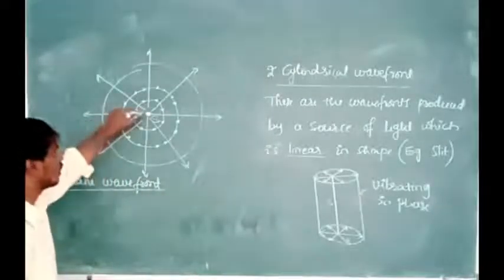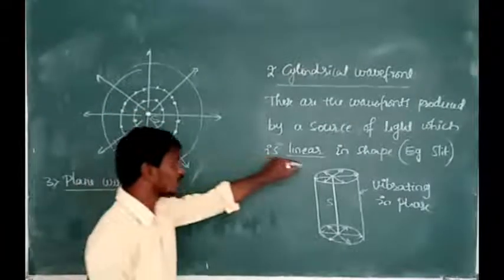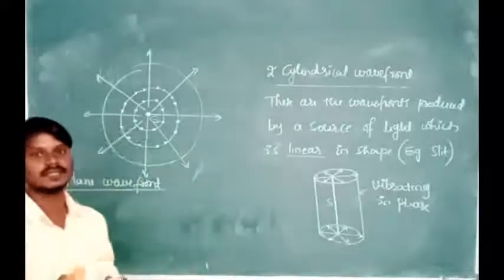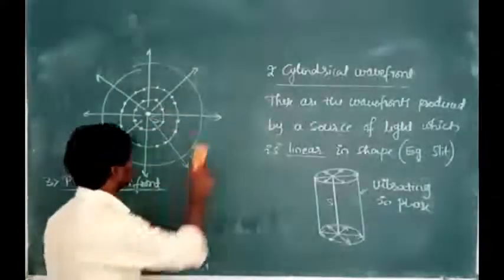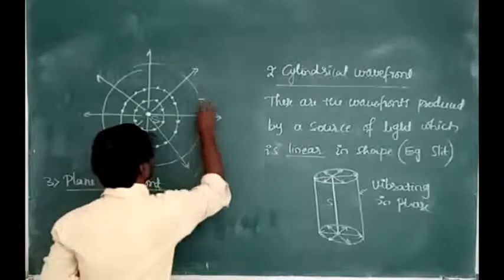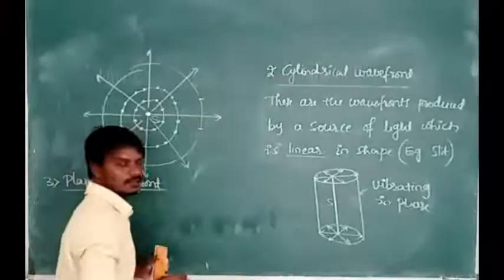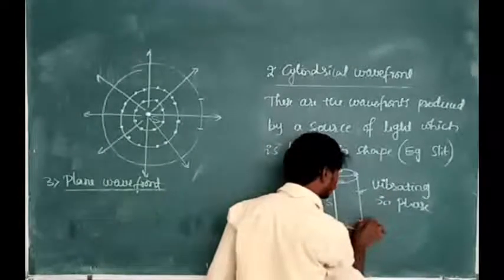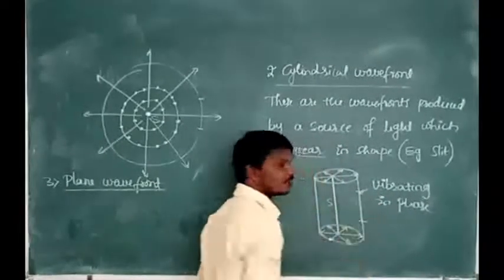Whether the source of light may be a point or linear, at a large distance we take the small part of the wavefront. Those wavefronts are called plane wavefronts.